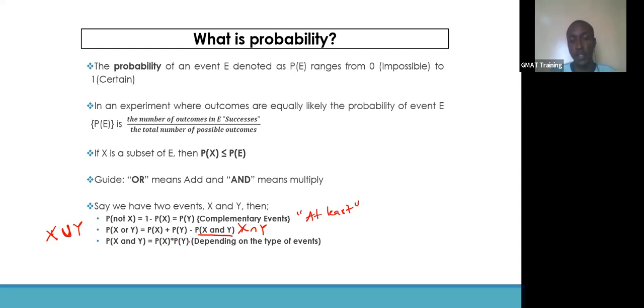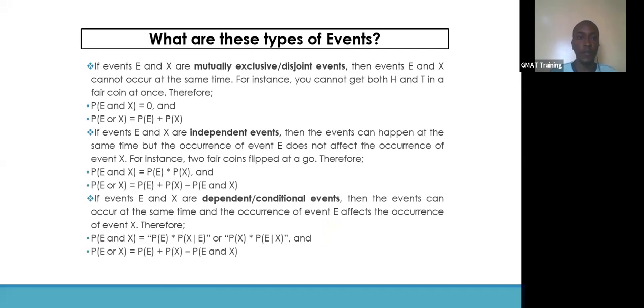And that actually depends on the type of events, and we'll be talking more about these events in the next slide. So if you have an independent event, then the probability of X and Y is the probability of X times the probability of Y. Let's look into these events and how these two general formulas are used while tackling probability questions. What are these types of events? We have the mutually exclusive events, we have the independent events, and dependent events.